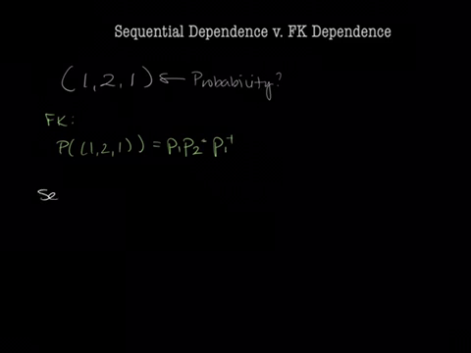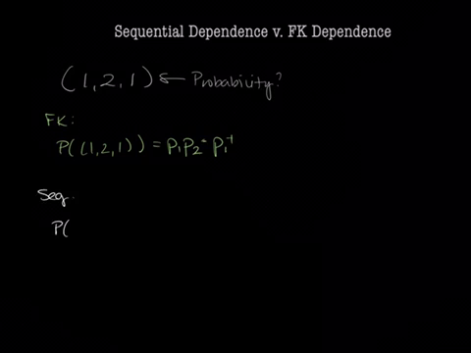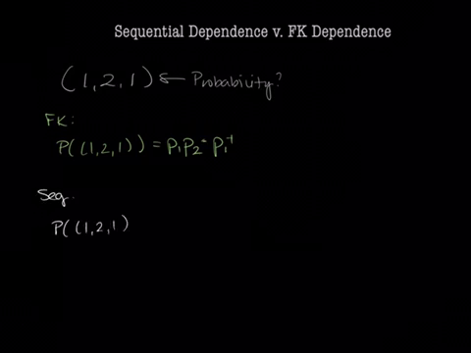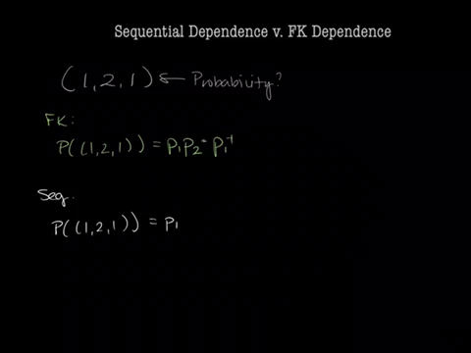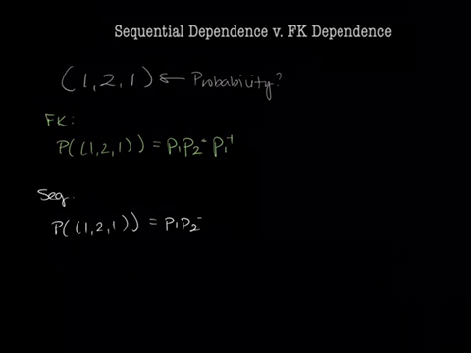For sequential dependence, the probability of that same sequence occurring, if we change the dependency structure, well, P1 doesn't change. And 2 is not the same as 1, so we need to weight away from that. Now, in this case, for the third one, we need to look one step back. Now, 1 is not the same as 2, so we need to weight away from that. So this is P1 minus.